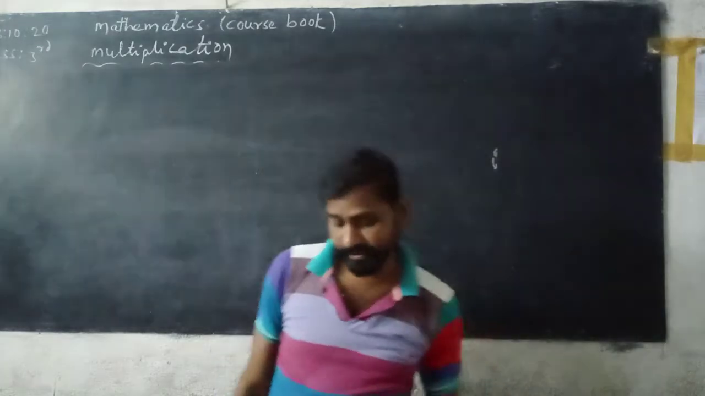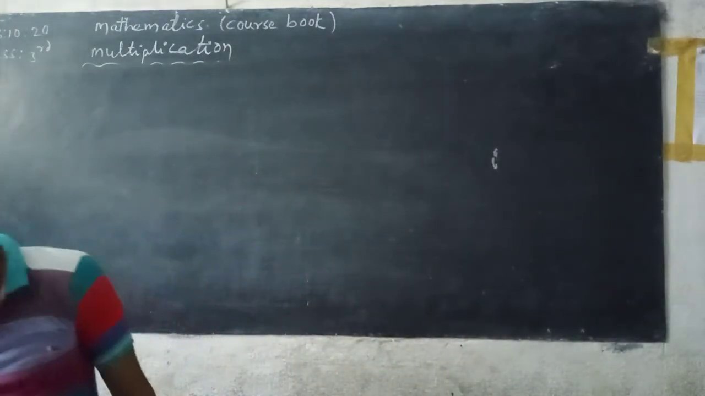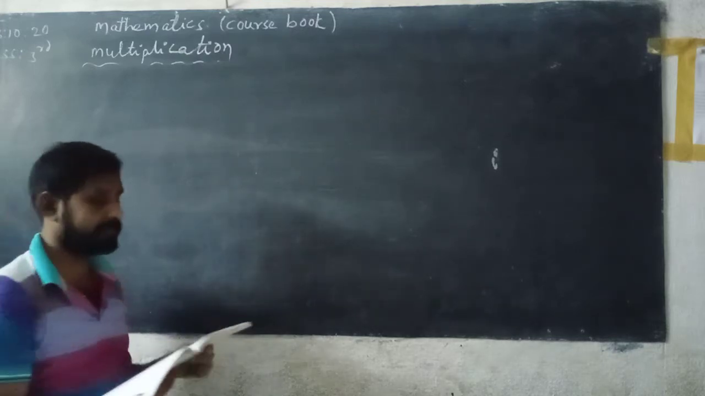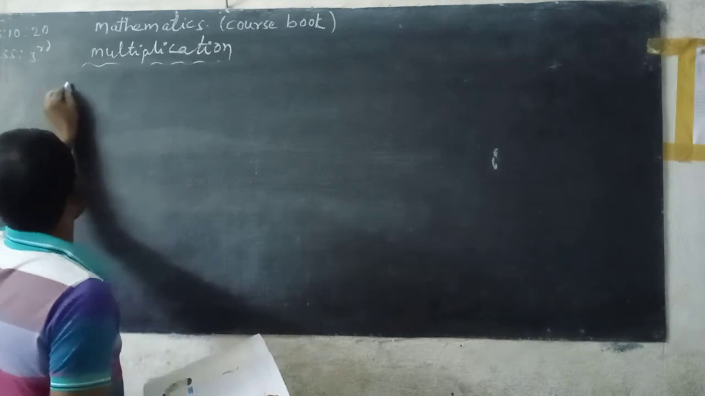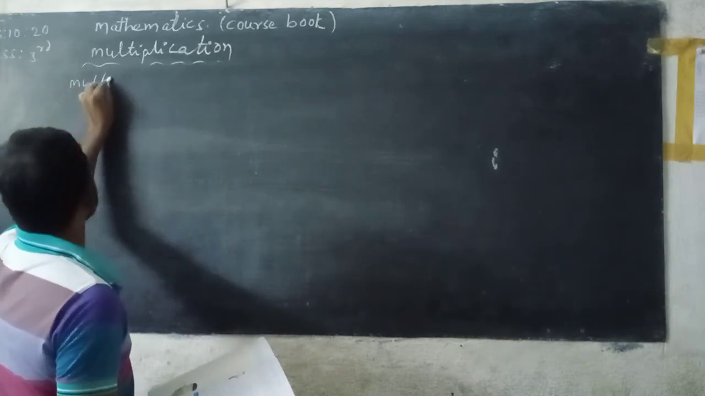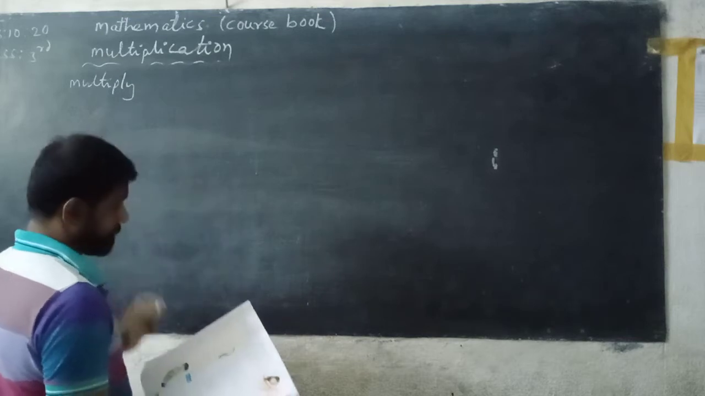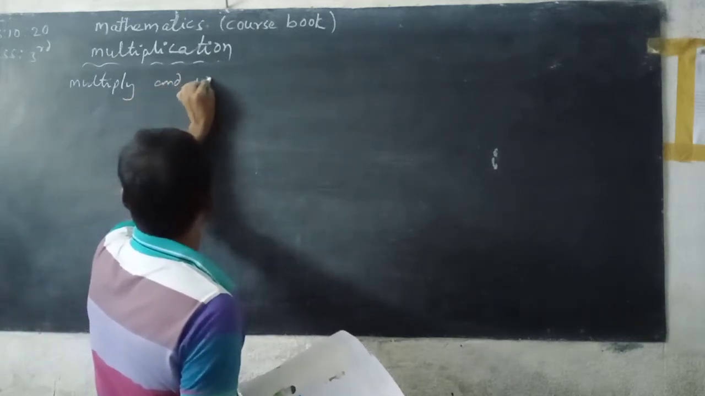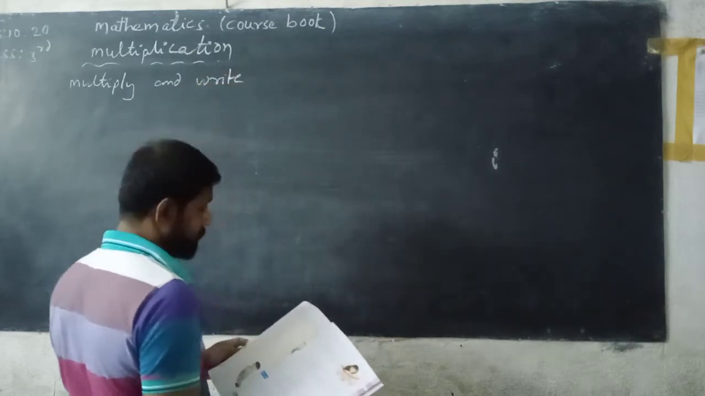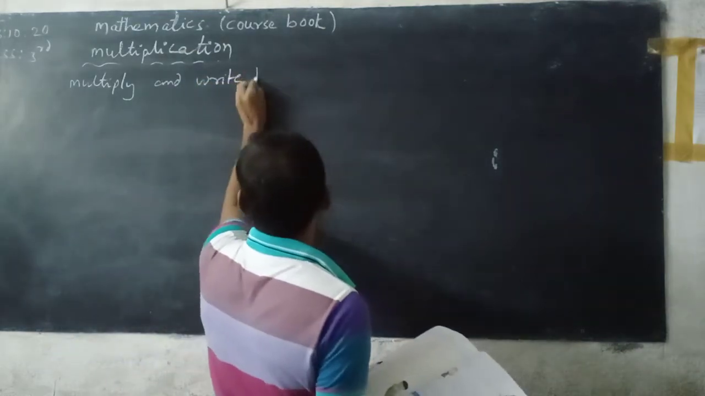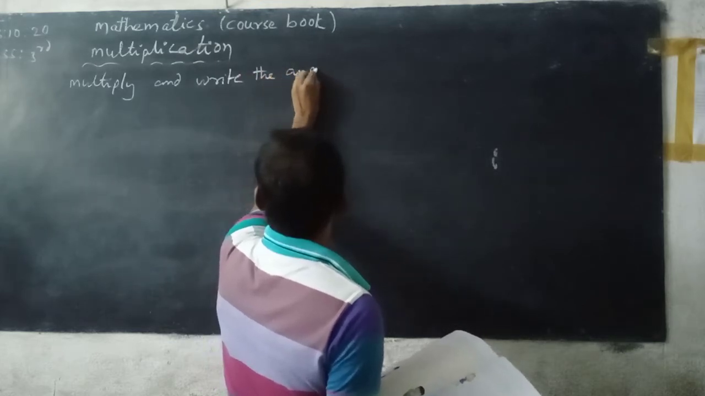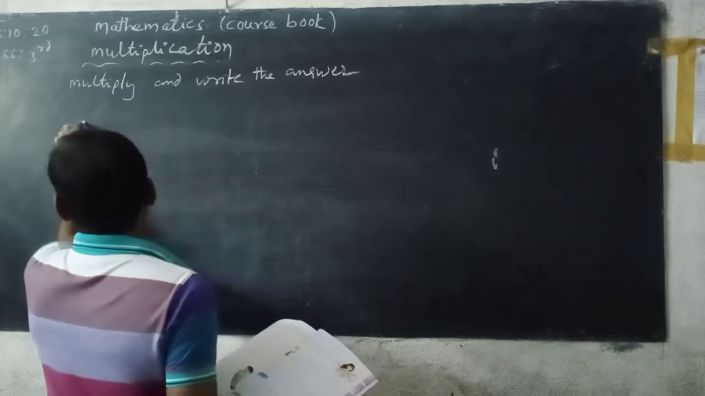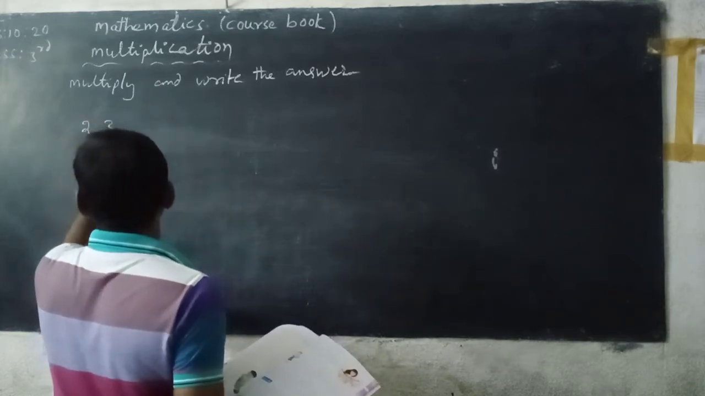See here, this is a very important topic. Listen carefully. Multiply and write the answer. Listen carefully. 23 into 4.